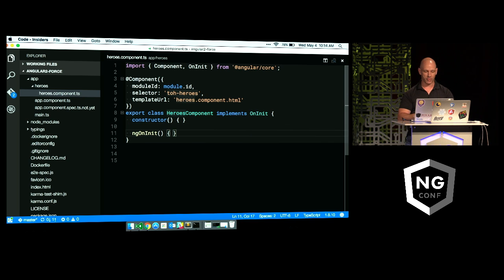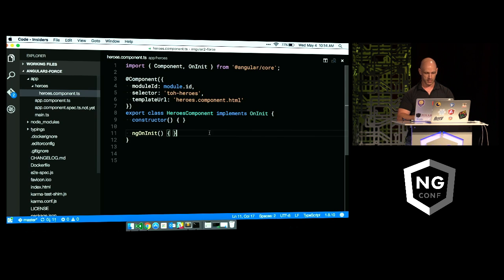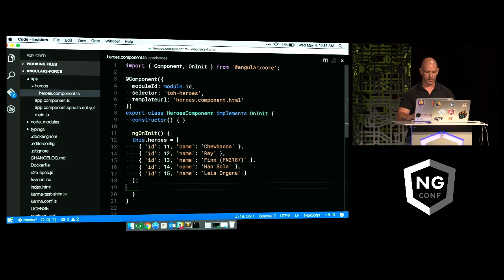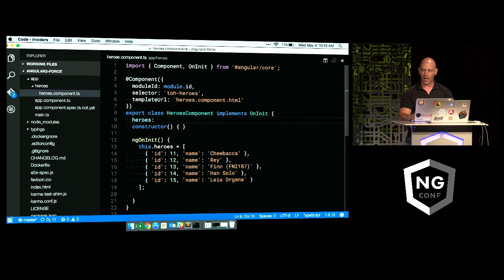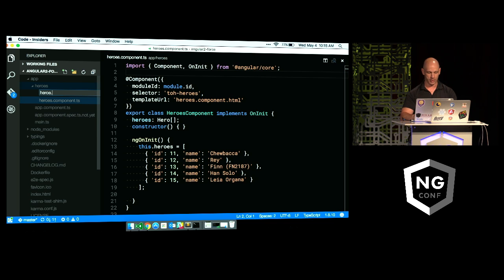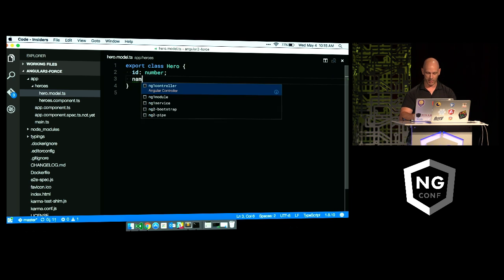On him, I want to have a list of heroes. And again, because you don't want to watch me type an array, I'm going to copy the array. And inside of my init, I'm going to create this heroes property, which has got a bunch of hero names in it. Well, I'm going to need a heroes property as well, and I want to have a class called hero. So where do I get this guy from? Well, I'm going to have to create a new model. So we'll create a new file called hero model. And we better spell it right. And then up in here, we'll create a class. And this guy is going to have an ID of a number. And we'll give him a name, which is a string.